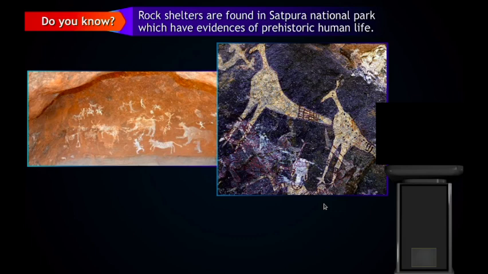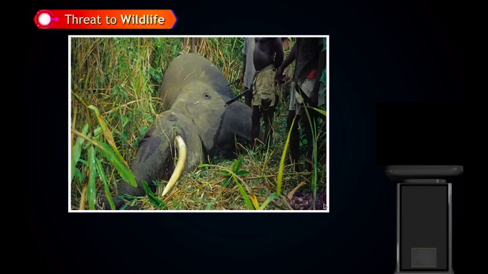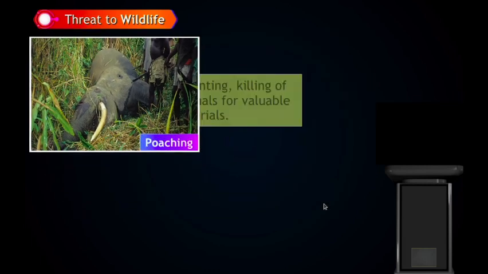Threat to wildlife. Now we have been discussing wildlife, flora and fauna. So what are causing threat to wildlife? Let us see. Here we see people killing a rhinoceros. Yes, so this is known as poaching. What is poaching? Poaching is the illegal hunting and killing of wild animals for valuable raw materials. So poaching is a threat to wildlife.